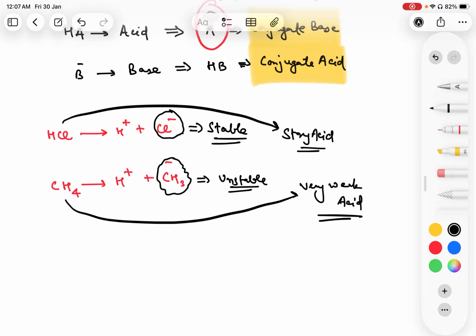Sometimes in organic chemistry, we are very much obsessed with the numbers, with the pKa values, with the Ka values. But the reality is, we just need to know who is stronger. That's all. Values come later. First of all, we should differentiate them on the basis of their strength of acidity. And that strength will be determined on the basis of stability of conjugate base.